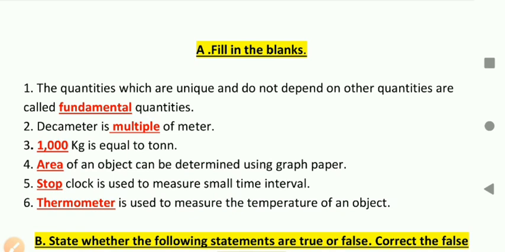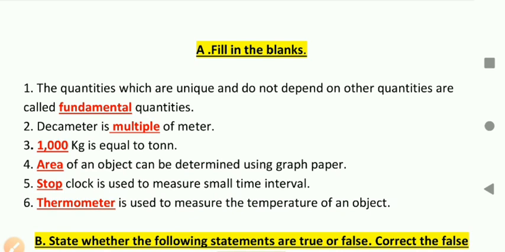Fourth, area of an object can be determined by using graph paper. Fifth, stop clock or stopwatch is used to measure small time interval. Last, sixth, thermometer is a device used to measure the temperature of an object.